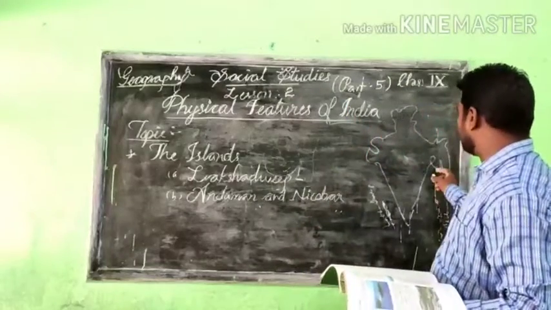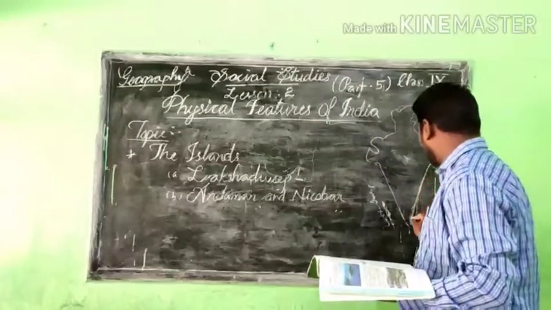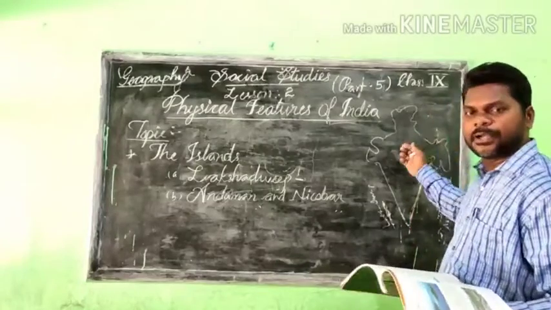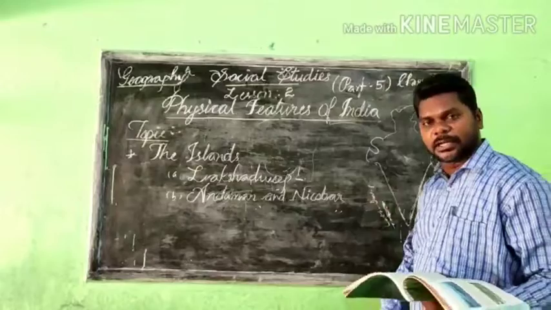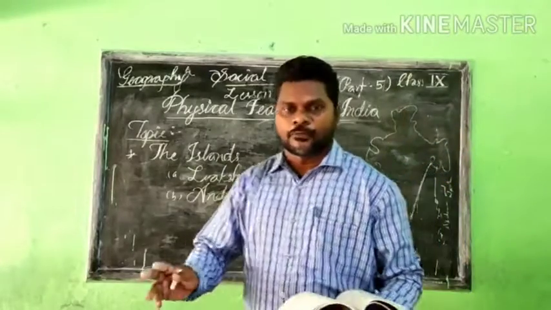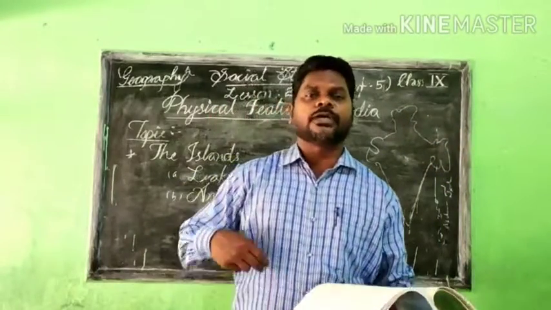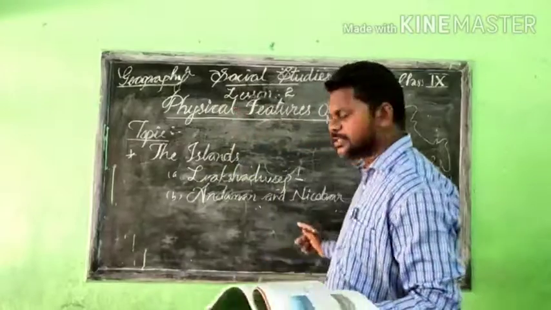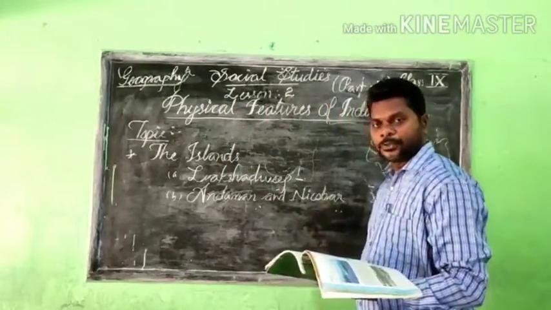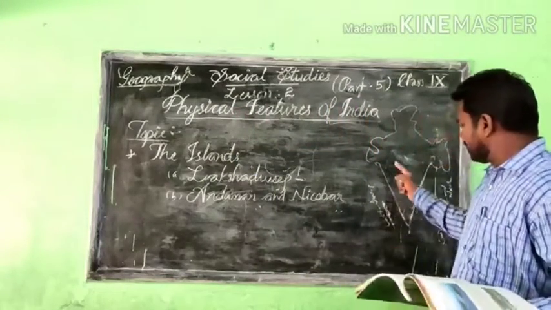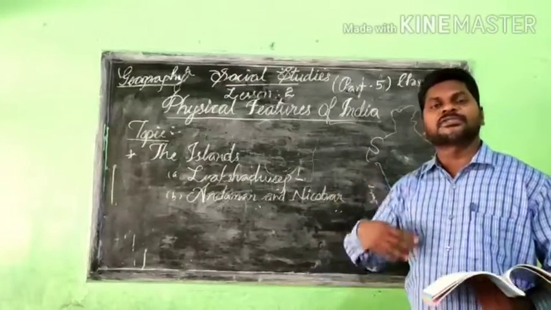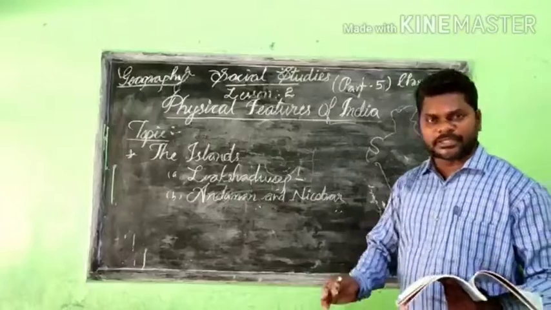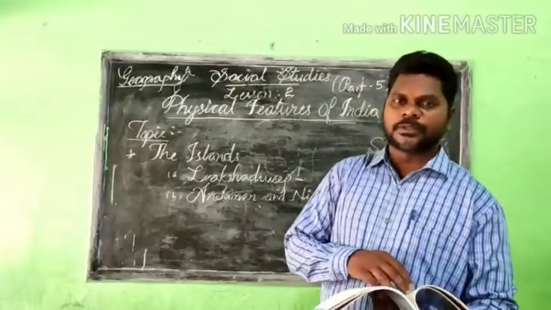Almost all resources in India have been extracted from the earth's crust, and these two islands still remain. Maybe future generations will be able to extract resources from these islands and survive, because without resources we are not able to survive. I have already given that very clear information from the beginning of this lesson.